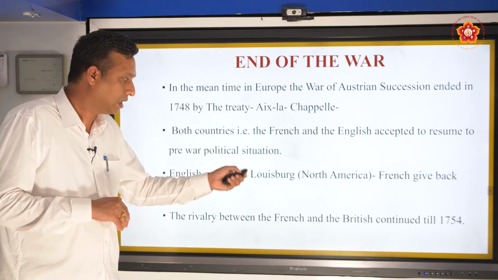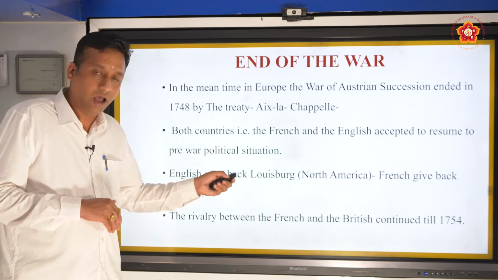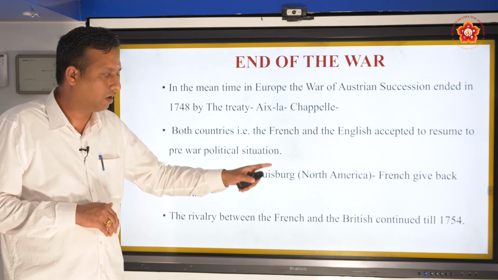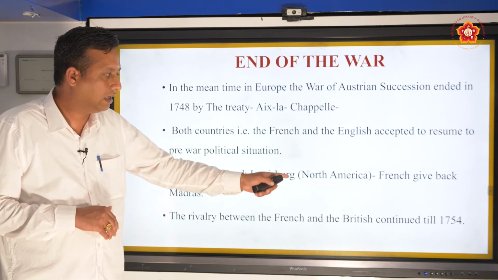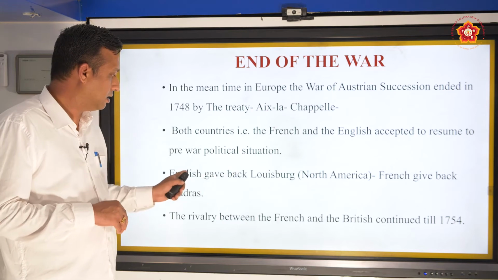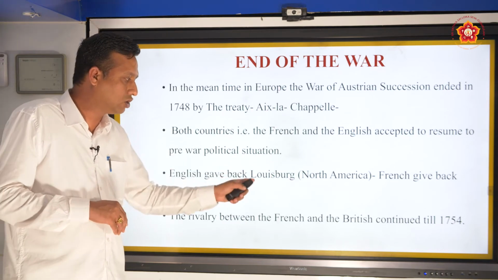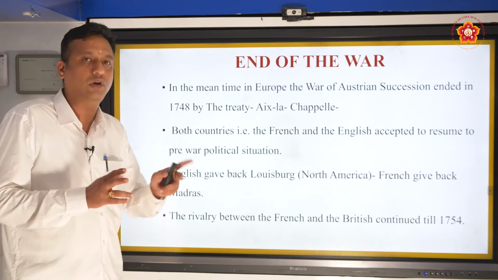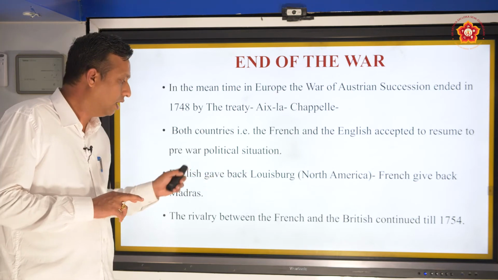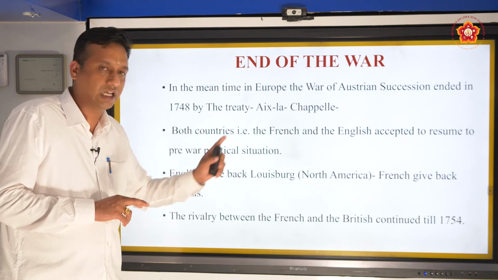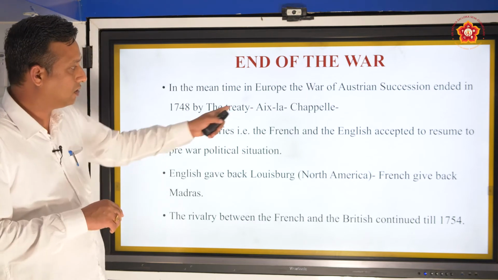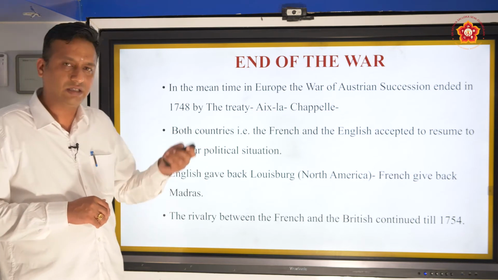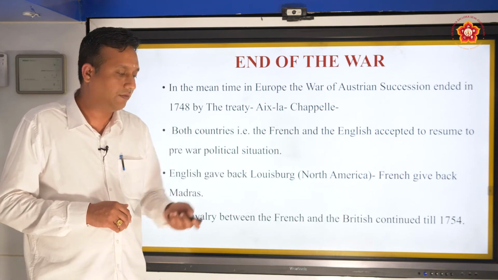And according to that Treaty of Aix-la-Chapelle, Louisburg, which is in North America, which was under the control of British, had gone to the French, and the English gave it back. This Louisburg was a colony of the French, and Madras was a colony of the British. Now they had to exchange it. So Louisburg was given back to the French, and Madras was given back to the British. In this way, this agreement was done. But the rivalry between the French and the British continued till 1754.